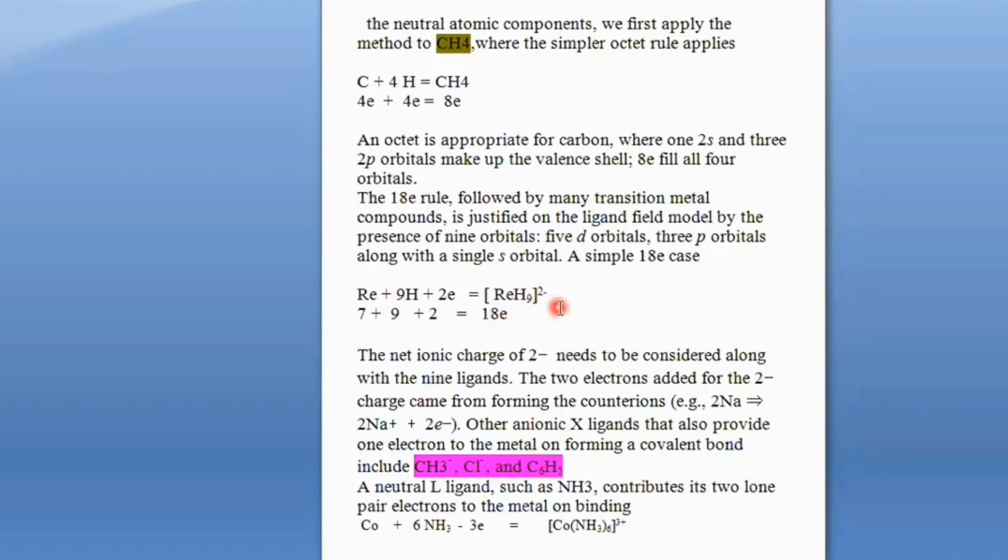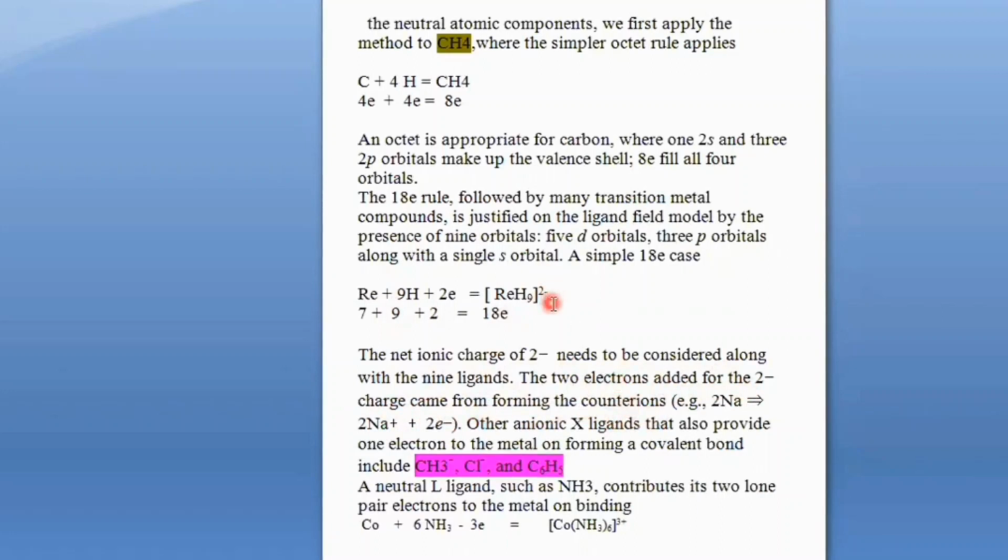If it is 2 negative, while counting electrons we will add this. The net ionic charge of 2 negative needs to be considered along with the 9 ligands. The 2 electrons added for the 2 negative charge came from the counter cations. This 2 negative means there should be 2 Na or some other cations.